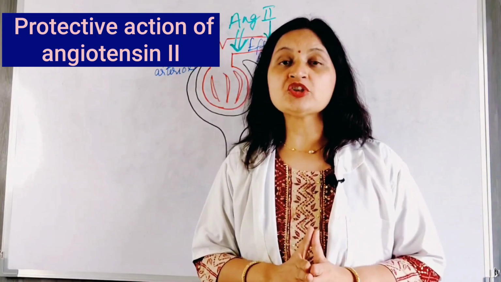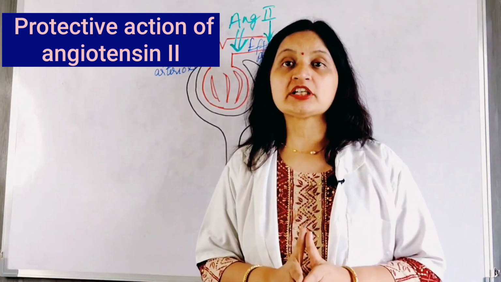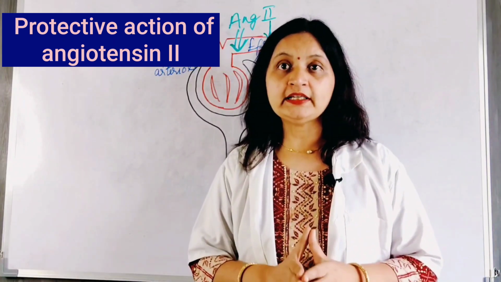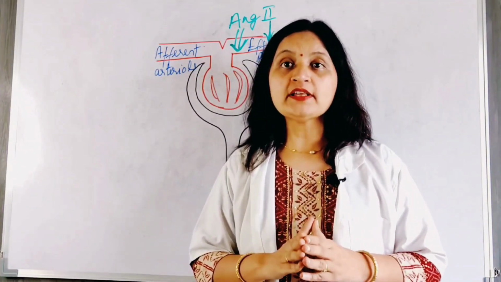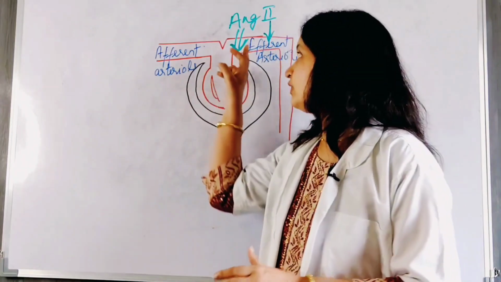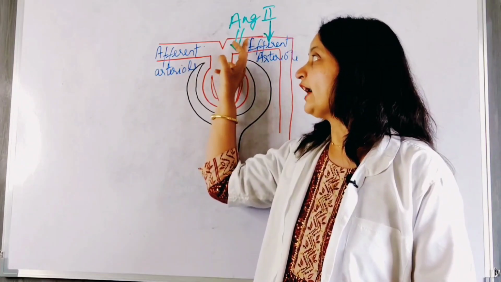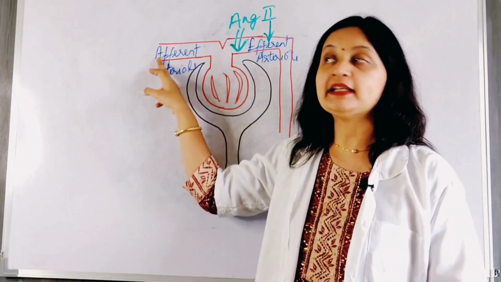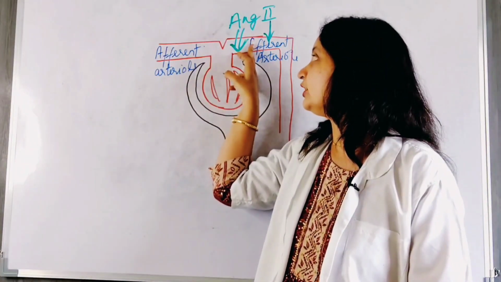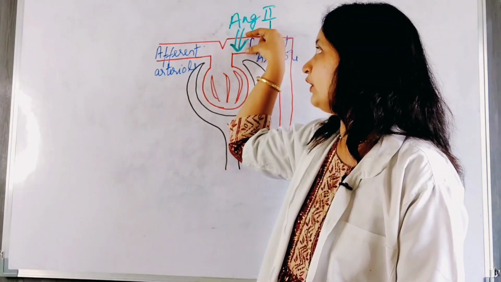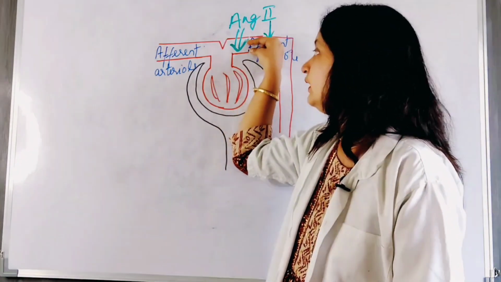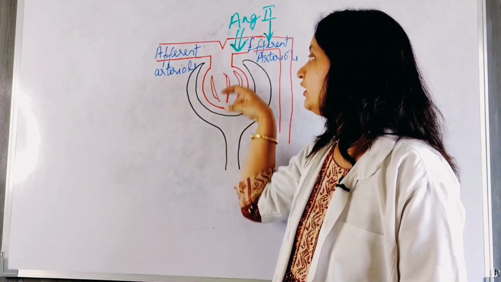So in such a situation, angiotensin 2 action can be protective to the kidney. Endogenous angiotensin 2 causes constriction of the efferent arteriole. It has no action on the afferent arteriole, but it constricts the efferent arteriole, and by narrowing the efferent arteriole, it increases the pressure in the glomerulus.